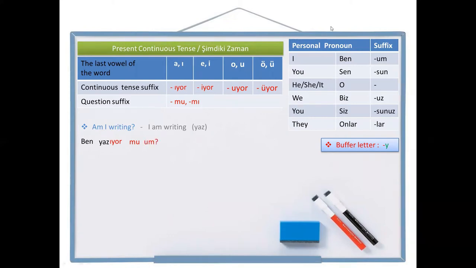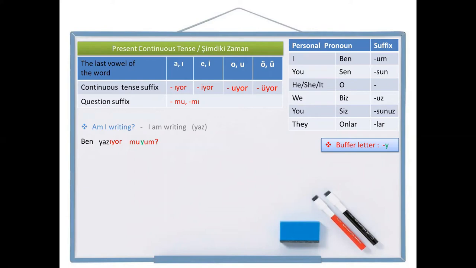But be careful, the question suffix mu ends with a vowel, and the personal pronoun suffix starts with a vowel, another u. So two vowels are coming together. But according to Turkish grammar rules, two vowels shouldn't be together. So I need a buffer letter here, y. So the sentence is ben yazıyor muyum? Am I writing? Ben yazıyor muyum?